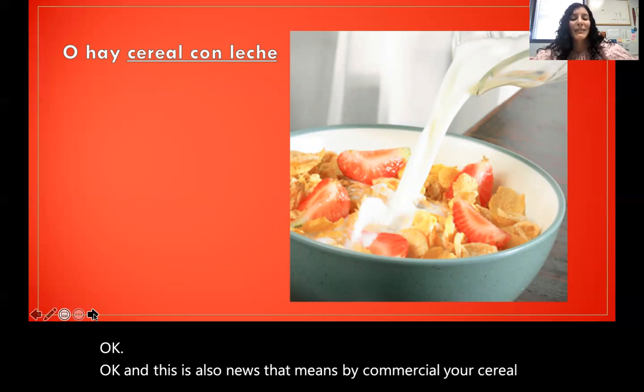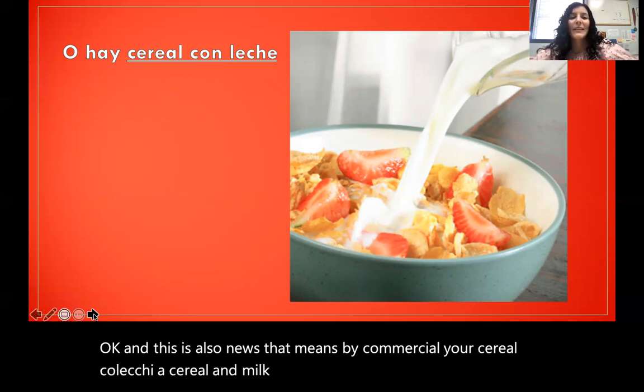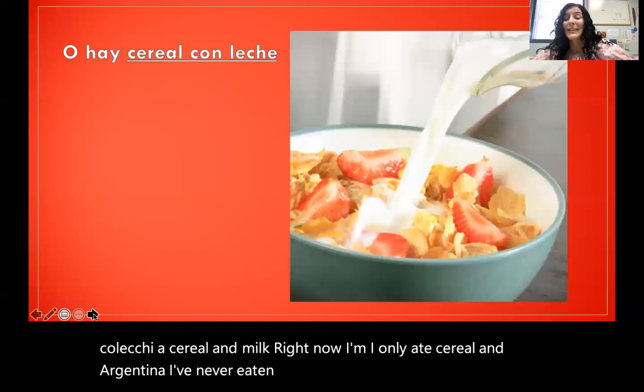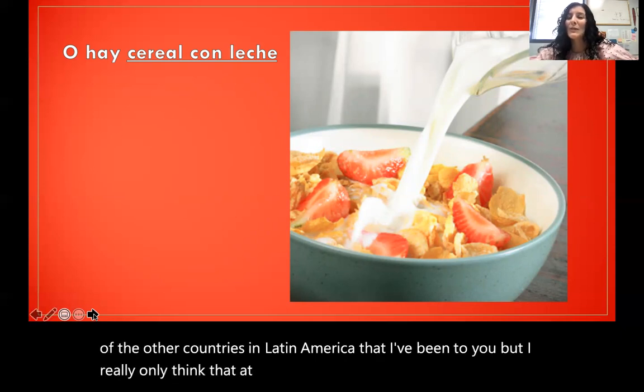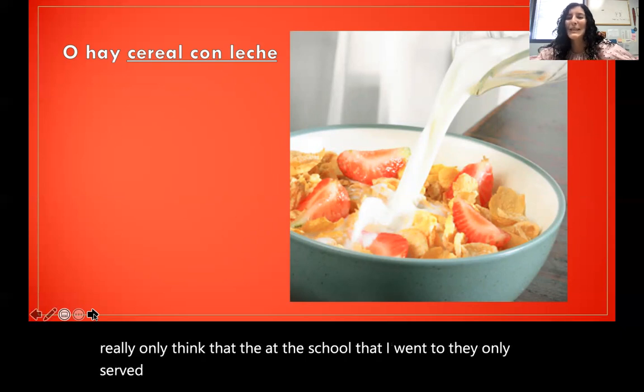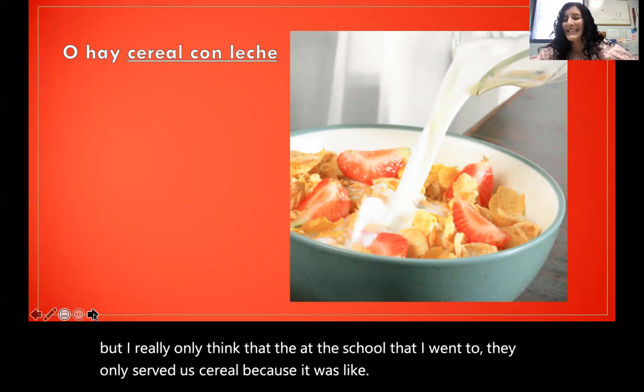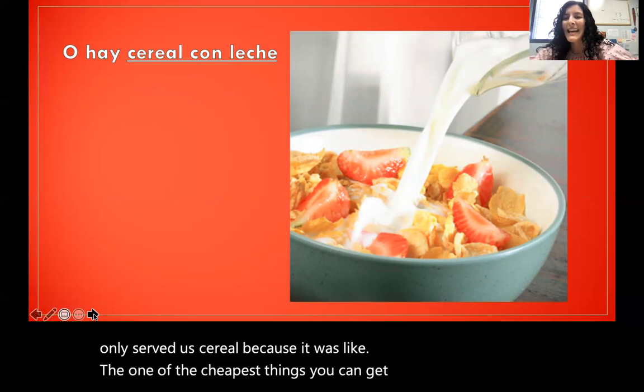So cereal and milk, right? Now I only ate cereal in Argentina. I've never eaten it for breakfast in any other context in any of the other countries in Latin America that I've been to. But I really only think that at the school that I went to, they only served us cereal because it was one of the cheapest things you can get in mass for breakfast.